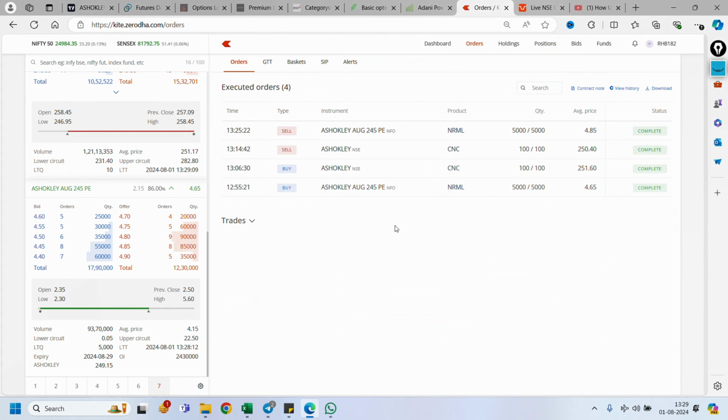Okay, let's go to orders. August 245 put, 5000, one lot is 5000, quantity is 4.65. So I was waiting to get my price because I was scalping. Okay, my price was 4.85.